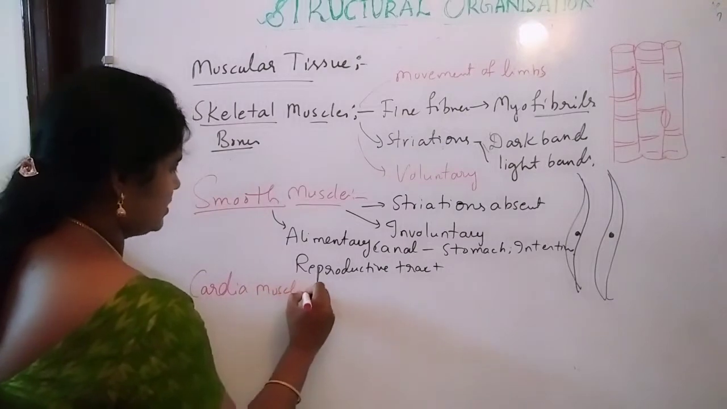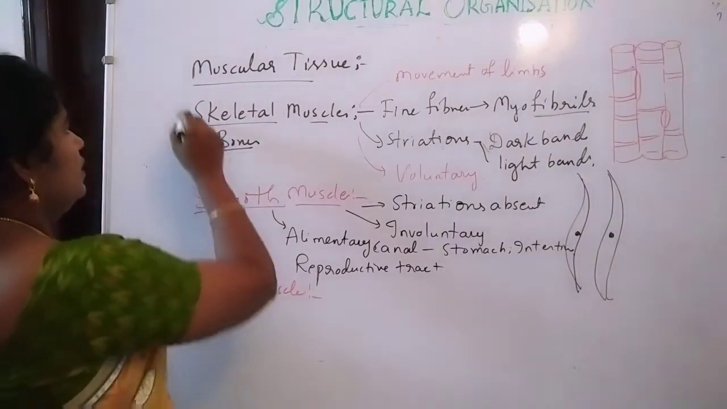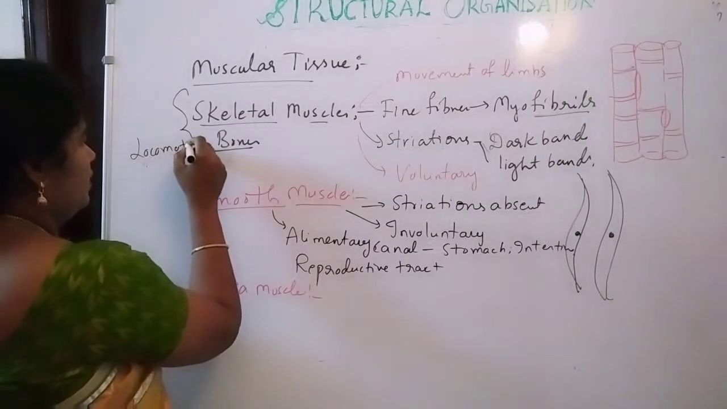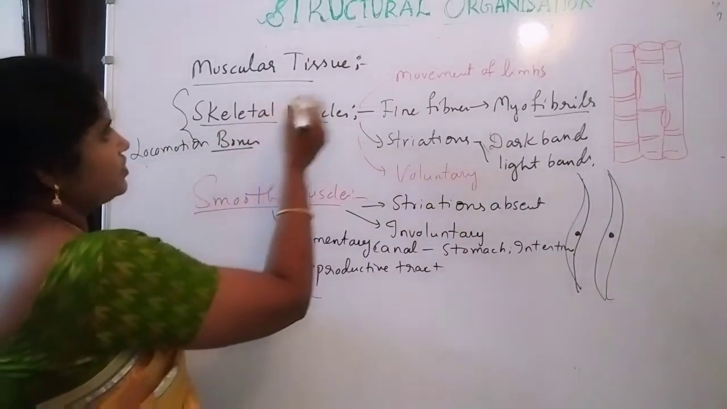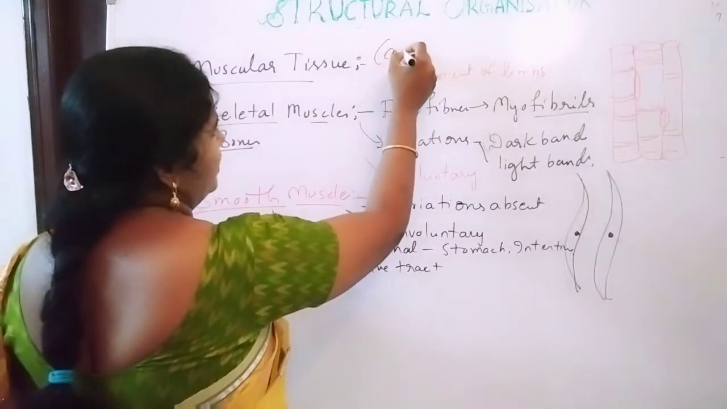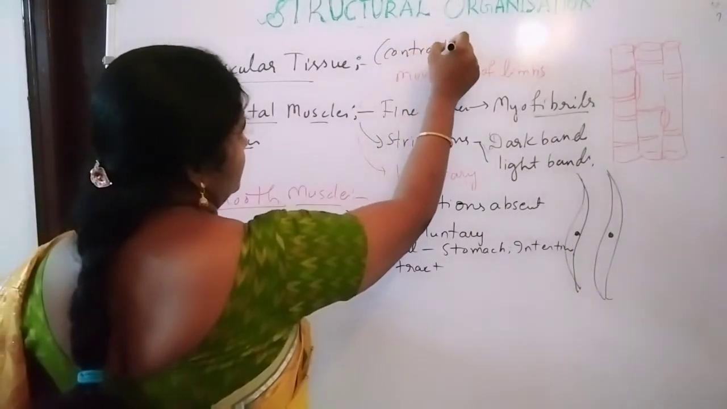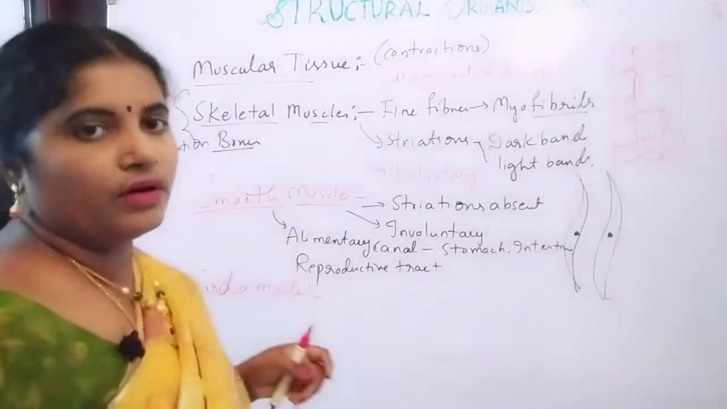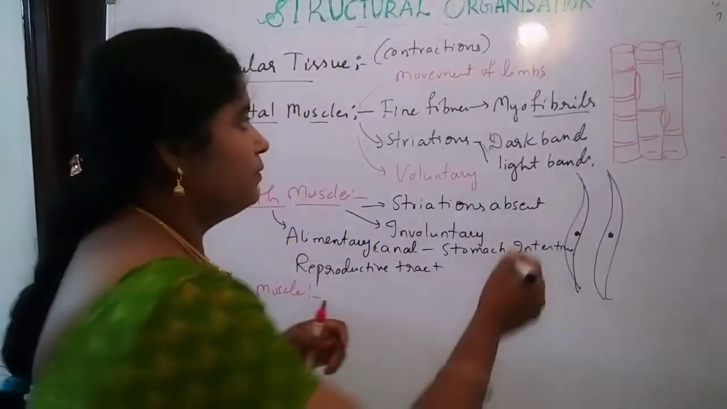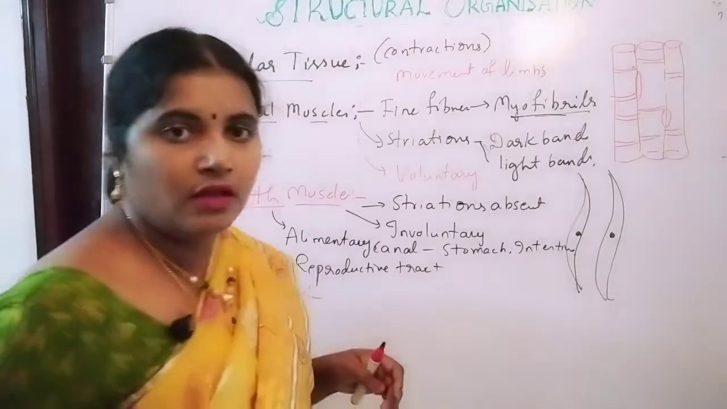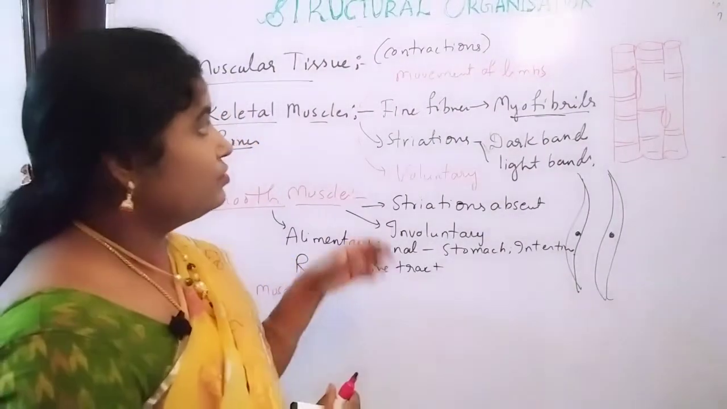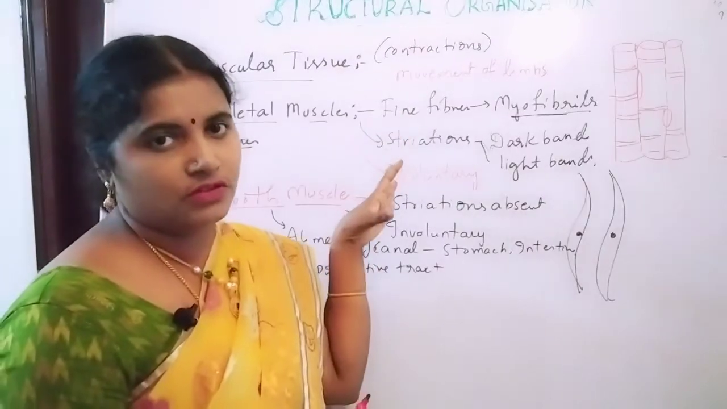So all these muscles are mainly responsible for locomotion. The main function of muscles is contraction. Mainly it is responsible for contractions, and that contraction is possible with the help of the myofibrils. Contraction, elasticity, excitability. So these are the different functions of the muscles.